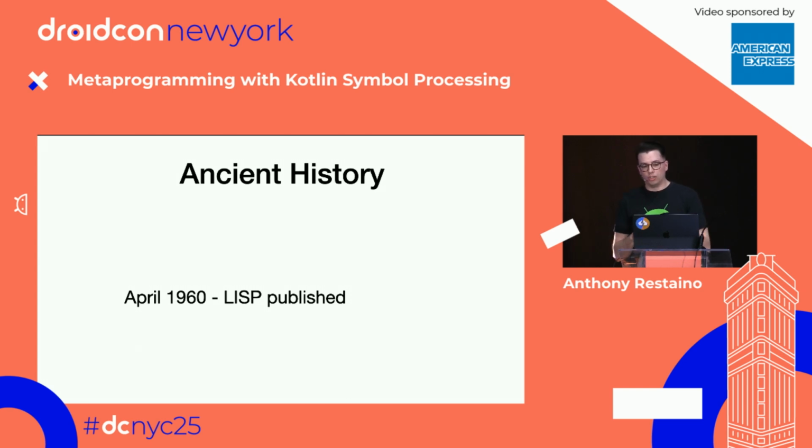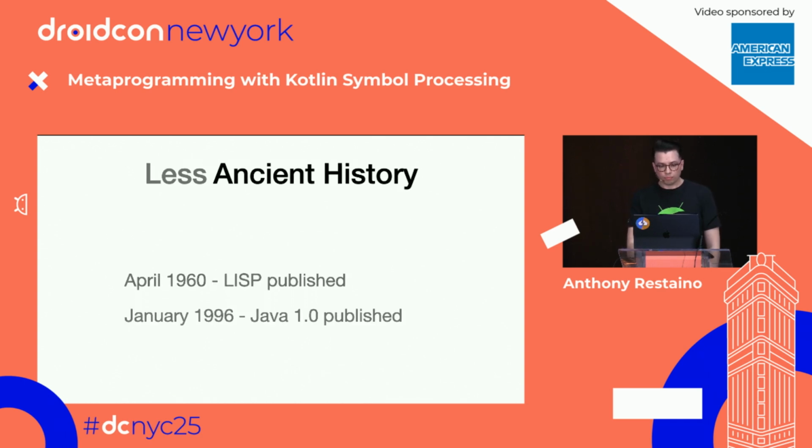The reason that this was the first language is that they wanted to build AI, and the only way that you could build AI is with a language that can change itself. So the original author of Lisp developed Lisp for this reason, and then all of the derivative languages from Lisp had metaprogramming. And so this is where metaprogramming started 65 years ago.